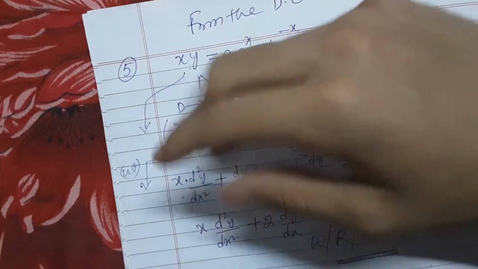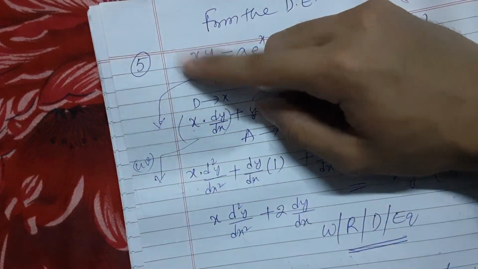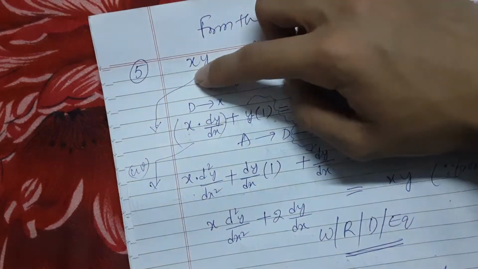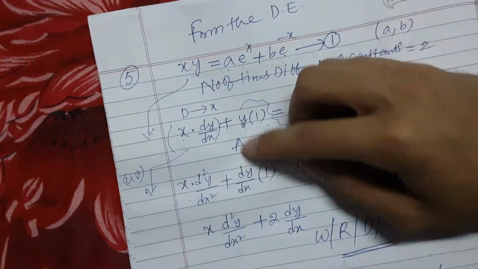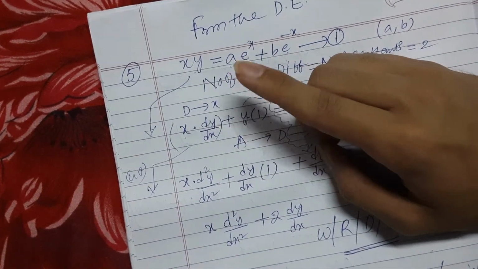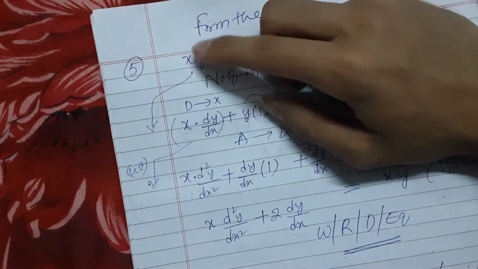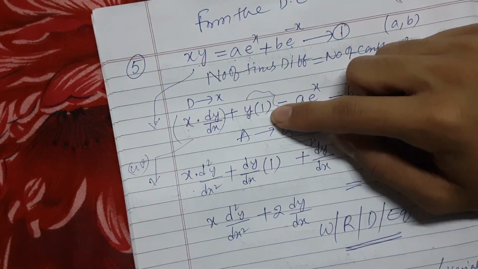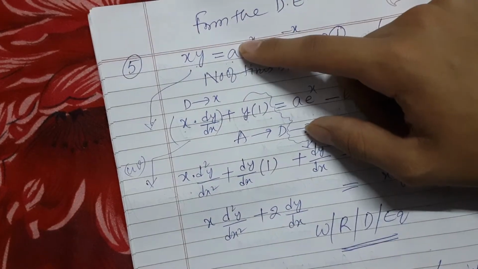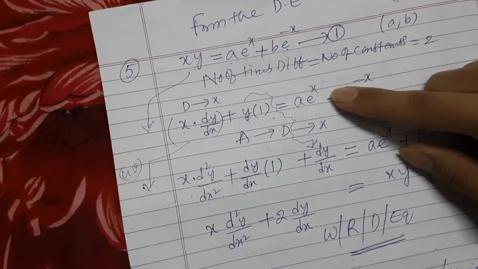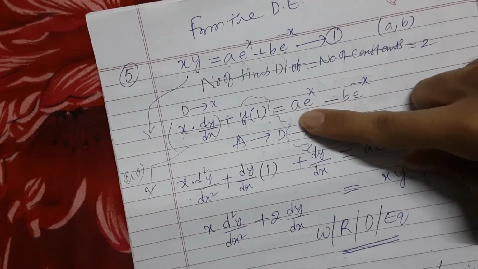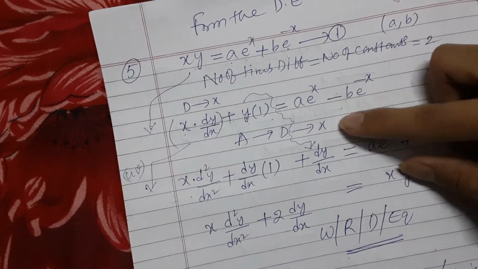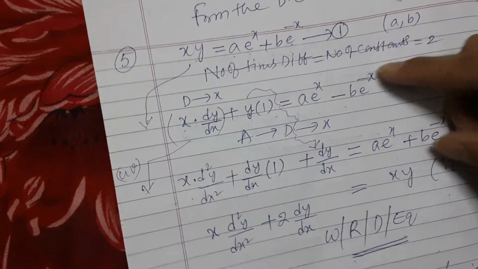We have to do the UV rule. So that means do differentiation of one thing, leave the other thing. So first we will leave x, do differentiation of y, dy by dx, plus, this time you keep y, do differentiation of x, which is 1. Now do differentiation of this. What is differentiation of this? The constant remains, a e to the power x, b e to the power x, but e to the power minus x becomes minus b e to the power minus x.